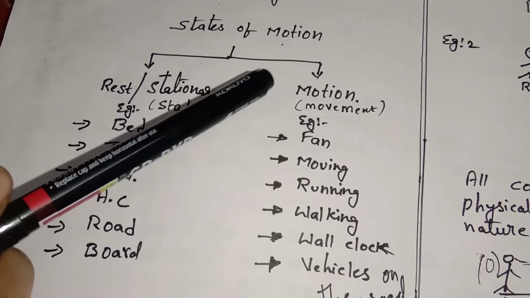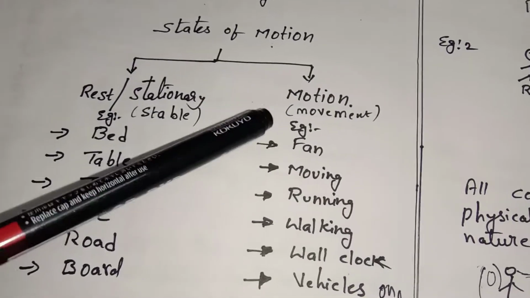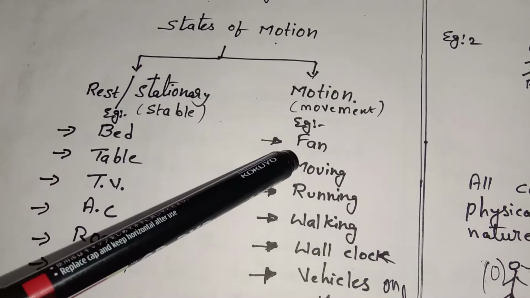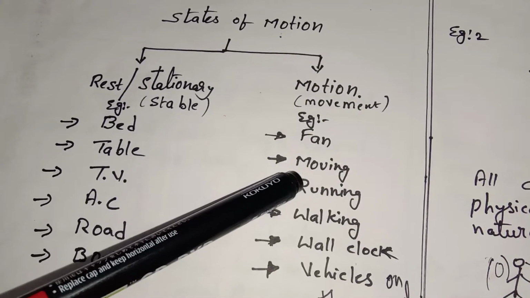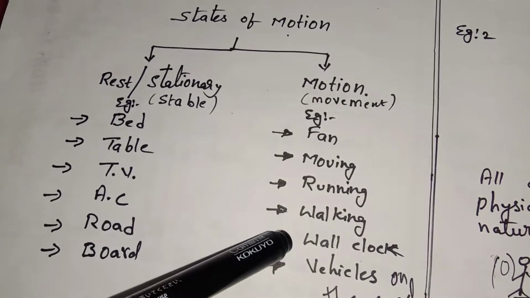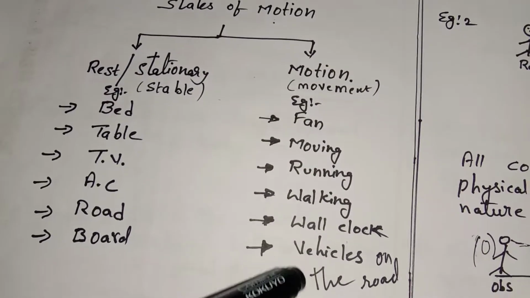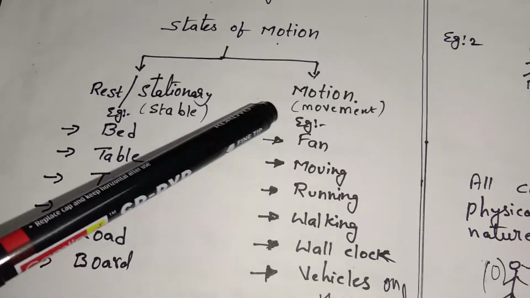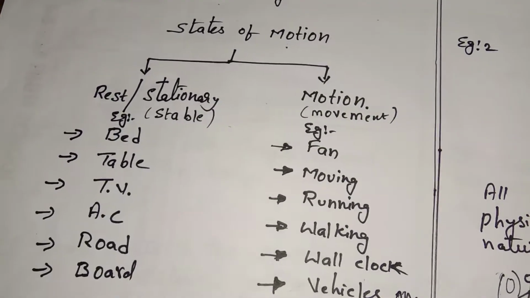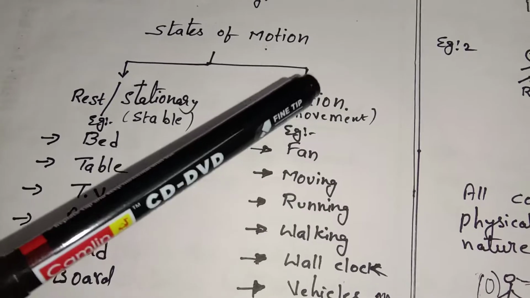The next one is motion. Motion is nothing but movement. For example, how the fan is running, how moving vehicles are running, walking, how a wall clock is running, vehicles on the road. These are all movement. They are doing the movement, right? So that comes under the examples of motion.